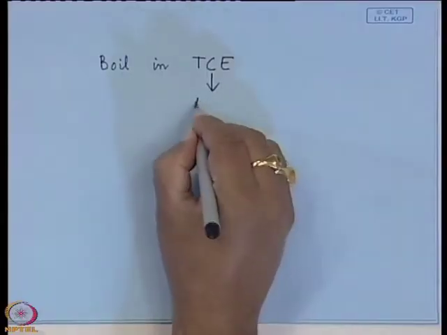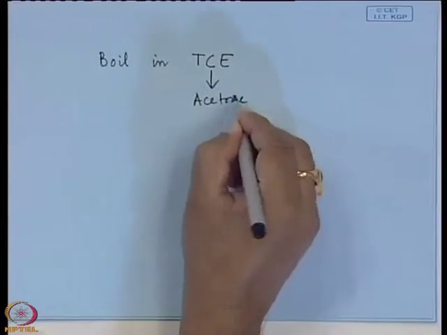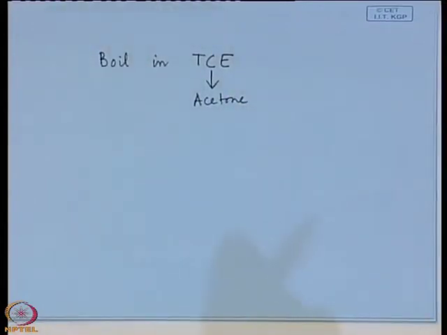So, now if you put your substrate in the growth apparatus, then what will happen? Carbon contamination will be there, because on the surface there will be carbon. Then you have to remove TCE. How to remove TCE? TCE is removed by acetone. Then you remove TCE from the beaker and you put acetone, you rinse with acetone. So, the job of the acetone is to remove trichloroethylene.